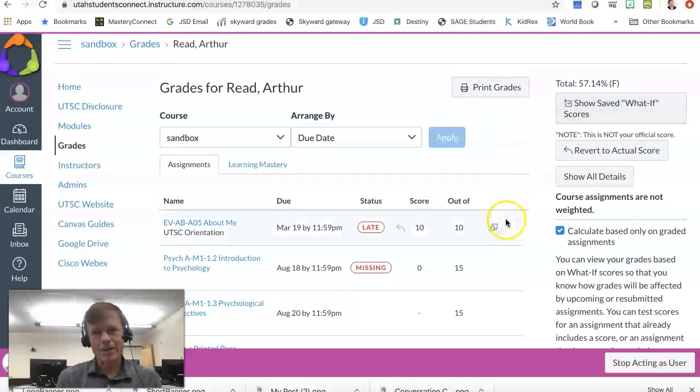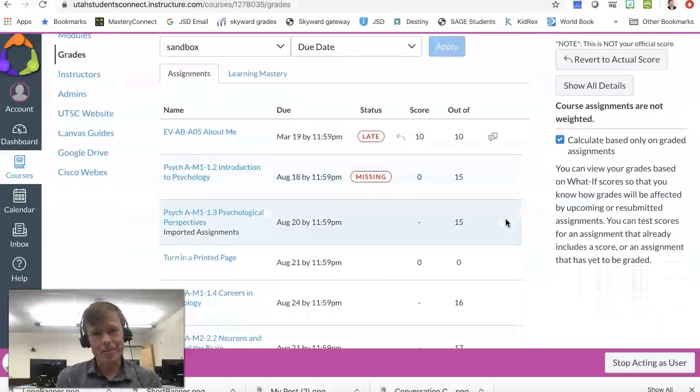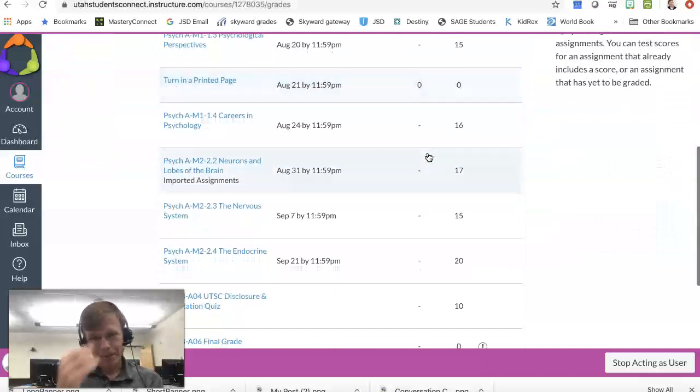Not a huge impact. That 1 point isn't going to make a big difference, which is also helpful for students to know. If they're stressed out about getting a less than perfect score, you can show them that's probably not worth wasting time to get that 1 extra point. However, if they're missing 20 or 30 points on an assignment, you can show them it might be worth redoing to pick up those 20 or 30 points. That is the gist of what you need to know for the gradebook.